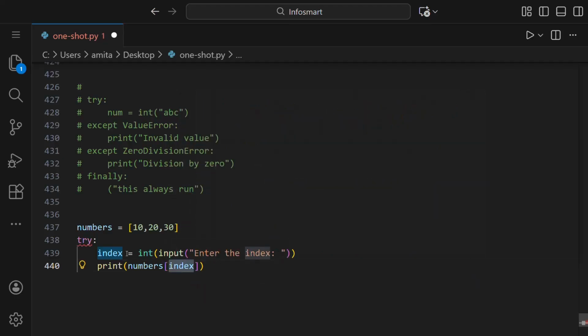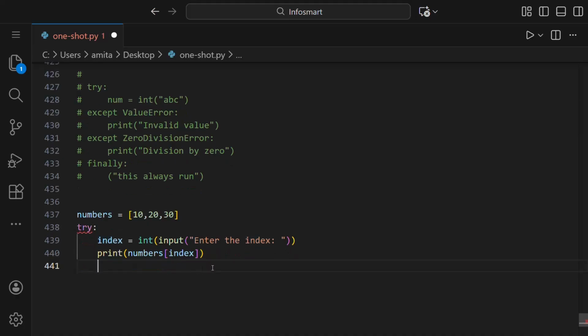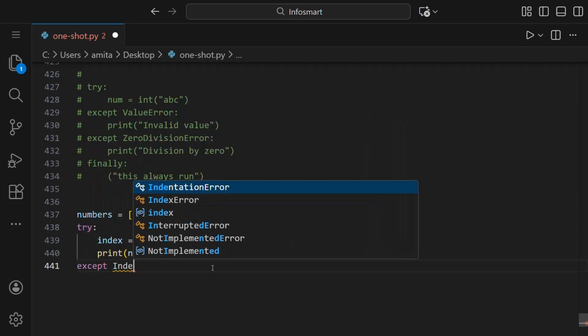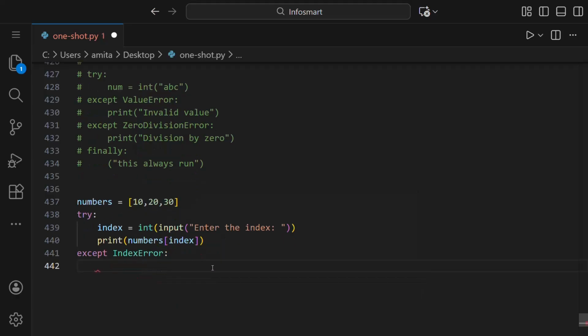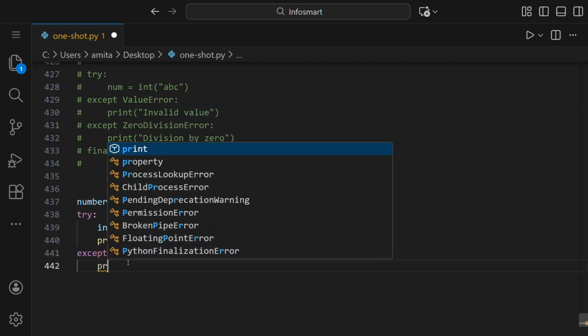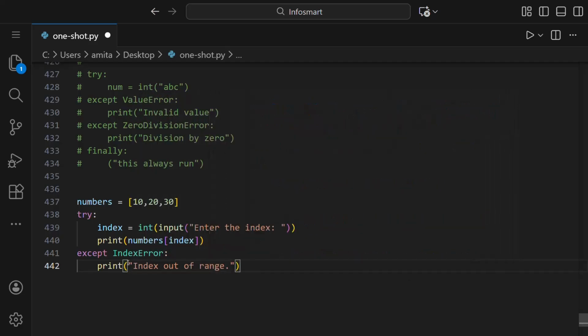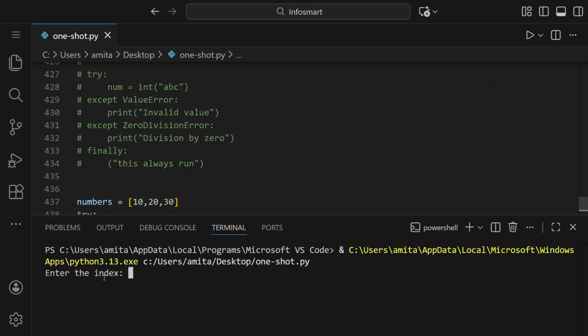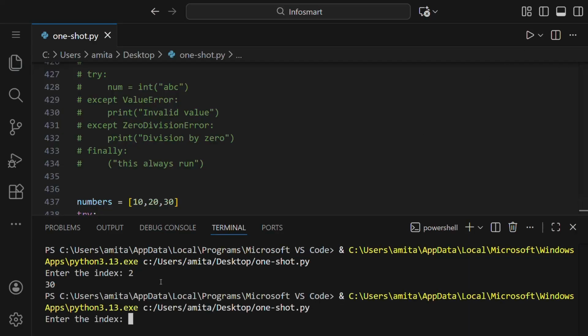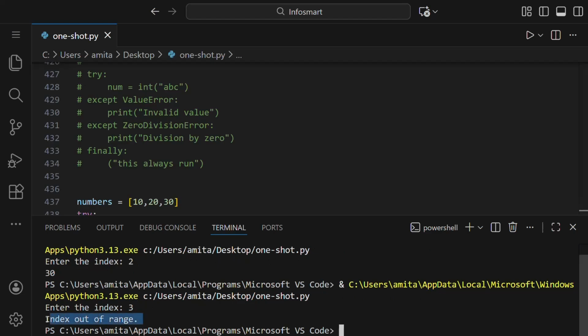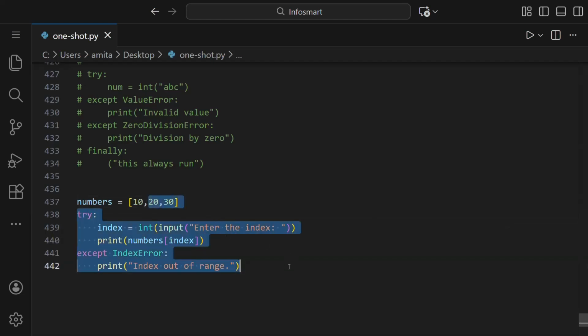Basically here the index is input by the user, so it will be a number and that particular element is to be printed. What will be the except? Except will be IndexError, because here 0, 1, 2 are the valid indexes, 3 is not a valid index, so it will give an index error. Instead of that index error, we can simply print index out of range. Let us run this and see. Let us say 2, so the correct value is printed. Let us say 3. So it gave index out of range instead of giving the index error.